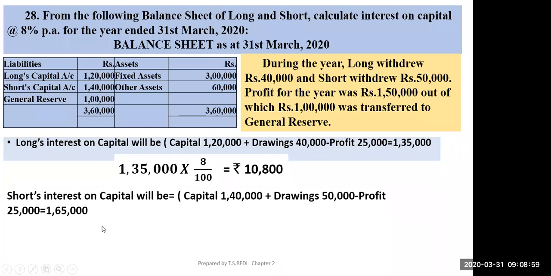So this interest will be 1,65,000 into 8 by 100, which is equal to 13,200.